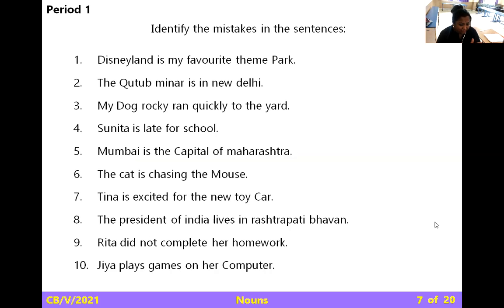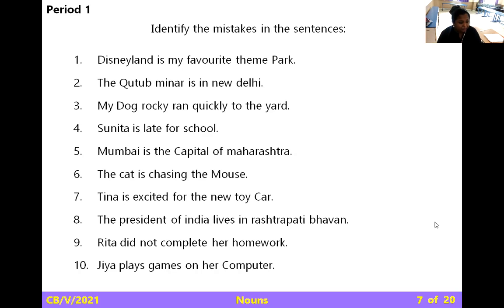I will read it out, y'all. Disneyland is my favorite theme park. Here, "park" may be any park, a Lal Bagh, Cubbon Park. We are not specifying anything particular here. It's a common name, but they have written it with a capital letter. So "park" is a mistake.